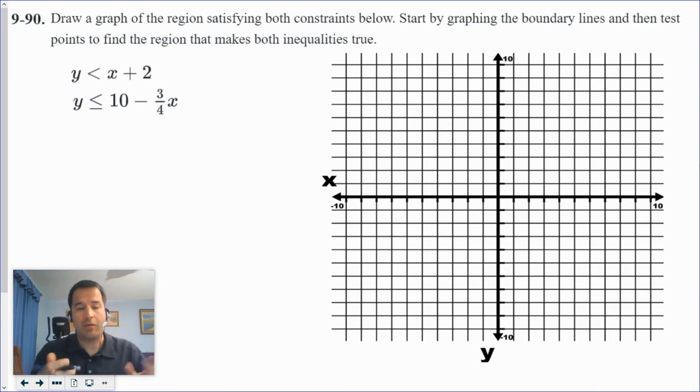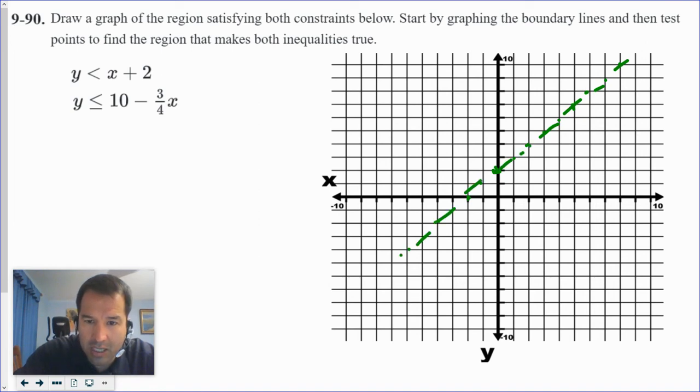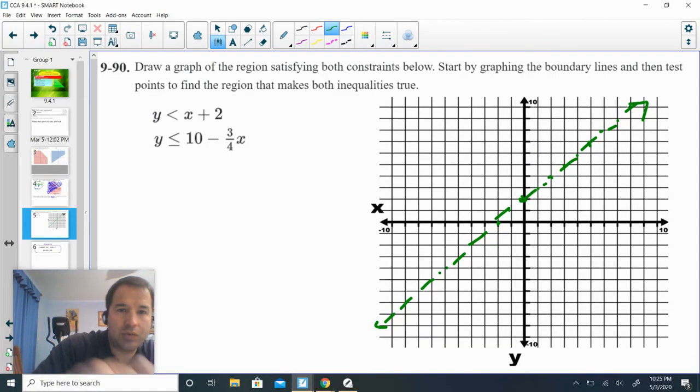Okay. All right, here we go. Let's go for the first one. y is less than x plus 2. Y-intercept is 2, and the slope is 1. So that means it's going to go right here. Oh, that's nice and easy. It is less than, not less than or equal to, so therefore I need a dashed line along this line all the way down, dashed line, arrows at the end. Perfect. Ta-da.